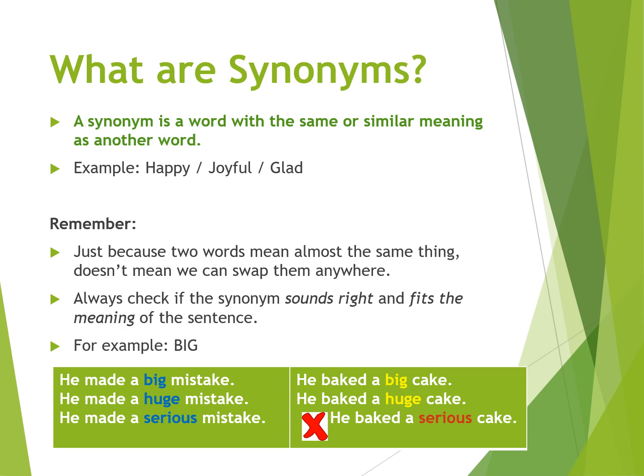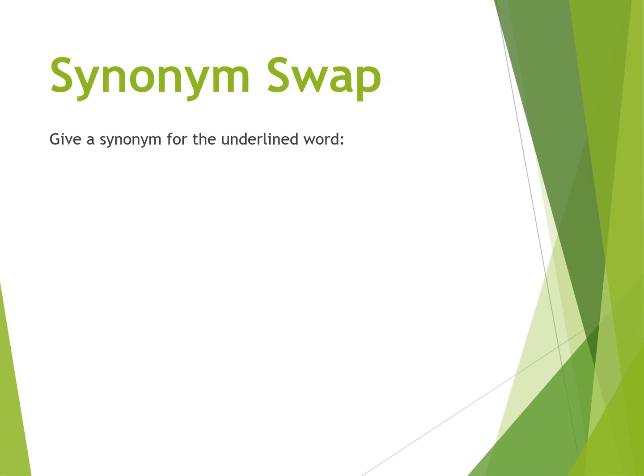But another synonym for big in the sense of mistake is, he made a serious mistake. If you made a big mistake, it's a serious mistake. But you cannot use serious in the sentence, he baked a serious cake. It doesn't fit into that sentence. So that's very important. Remember that you have to make sure that the synonym you use fits into the meaning of the sentence. So I want you to give me the synonym for the underlined word.